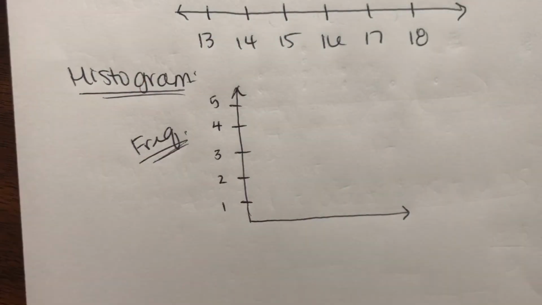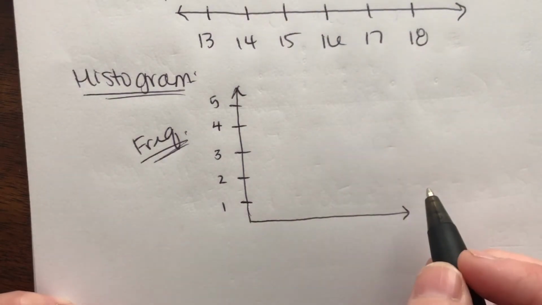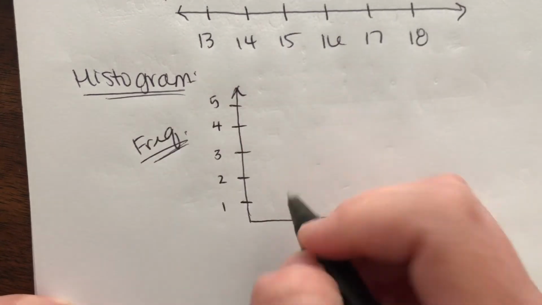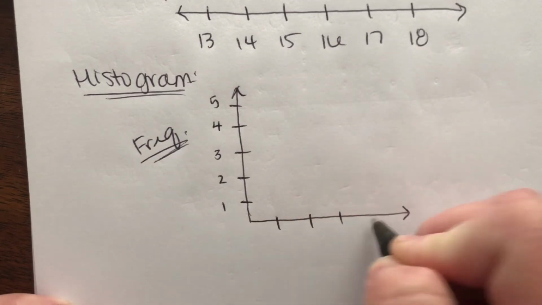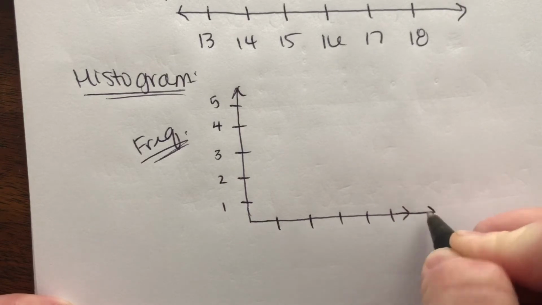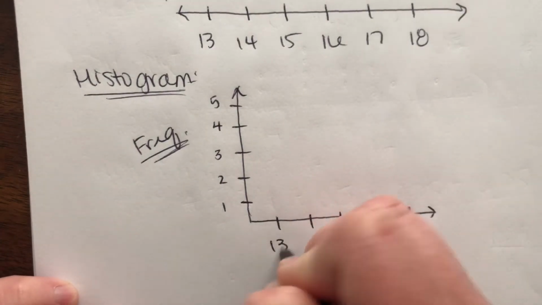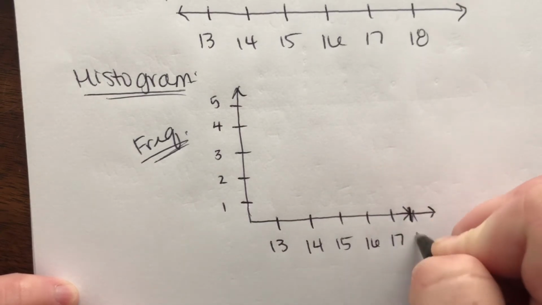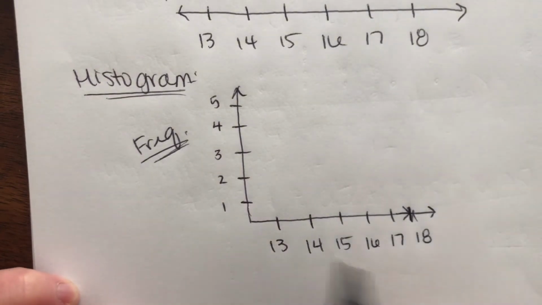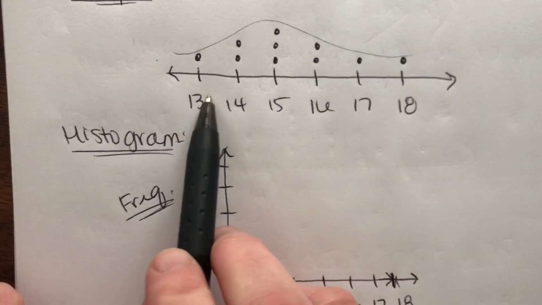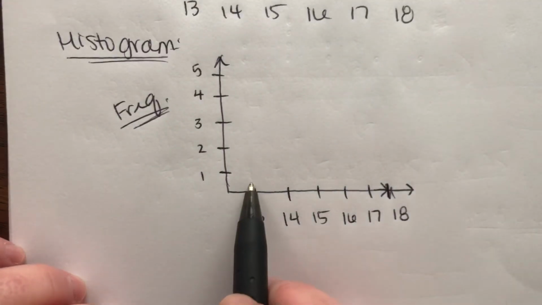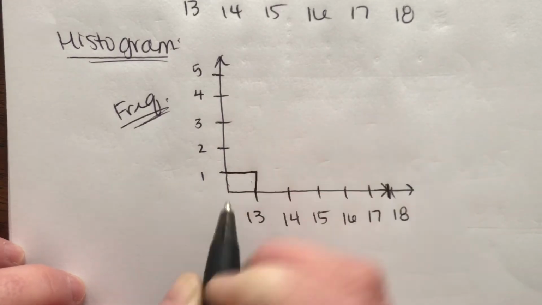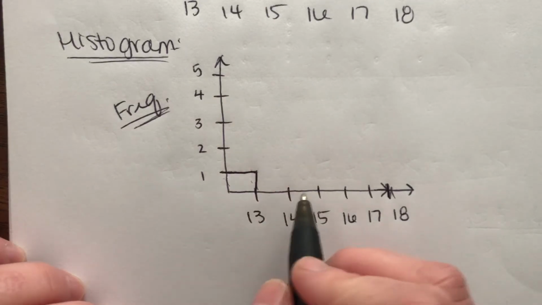frequency. Okay, and then on the horizontal axis here, we're going to actually use our numbers up here. So 13, 14, 15, 16, 17, oh, I didn't quite make it long enough, 18. 13, 14, 15, 16, 17, that one's supposed to be 18. Okay, so I know that on my dot plot, I've got one 13-year-old. So here at 13, I'm going to make a bar, starting at the beginning of my graph to 13, okay?